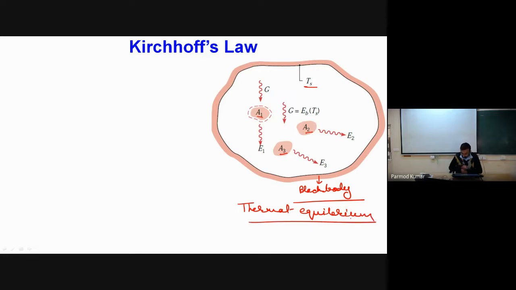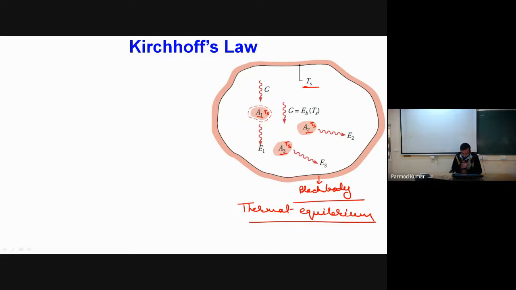So the meaning of this is that if the surface temperature of the black body is Ts, all these individual surfaces A1, A2, A3 will also be having temperature Ts. Okay, because we are saying that the black body and these individual surfaces are in thermal equilibrium with each other.